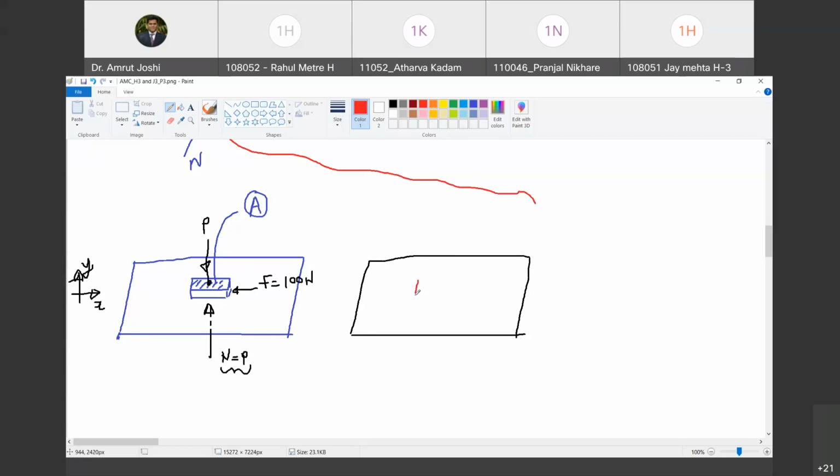Sir, 1 second. In the previous diagram, you are applying force in the minus x direction. Yes. So sliding will start in the minus x direction. Okay. That is immaterial, in whichever direction the sliding starts.